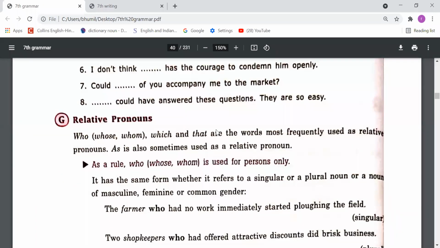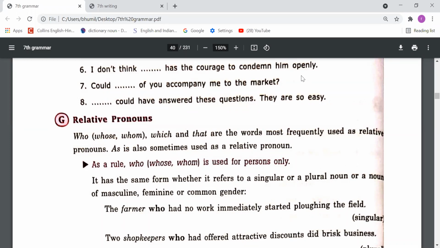Now please come to the G point, relative pronouns. Who, whose, whom, which, and that are the words most frequently used as relative pronouns. As is also sometimes used as a relative pronoun. It has the same form whether it refers to a singular or a plural noun, or a noun of masculine, feminine or common gender.